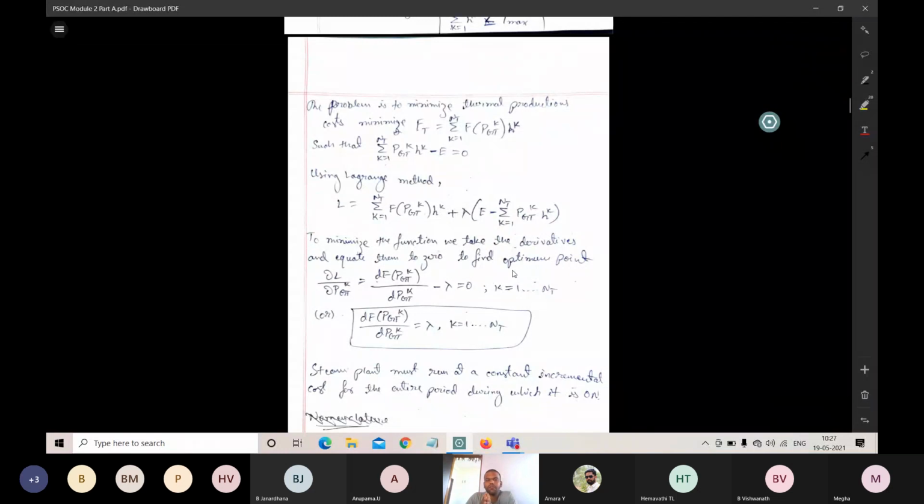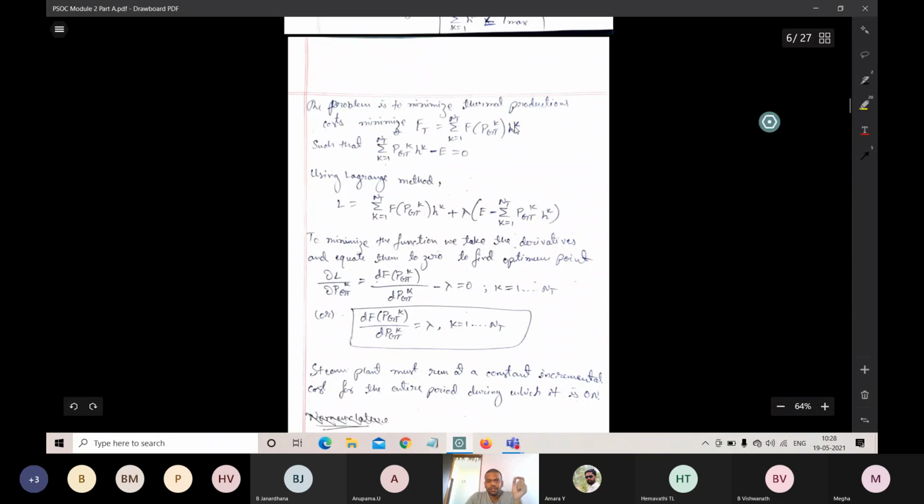So I am going to take the total production cost of each and every unit at each and every time period, which is why I am taking the summation here. In order to calculate the production cost of the entire control area of that particular thermal power plant, we need to sum all the individual production costs. That's why I have written the sum from k equals 1 to NT of f of Pgt raised to k and H raised to k.